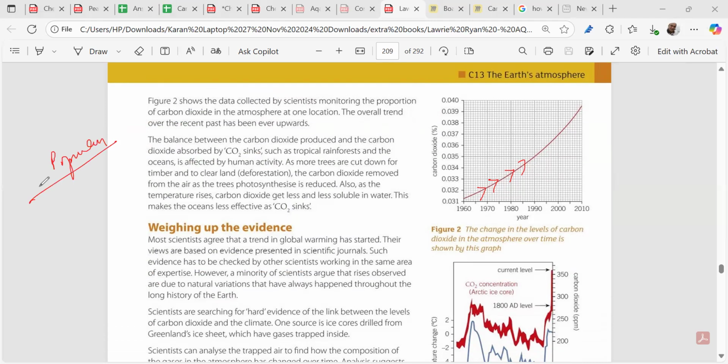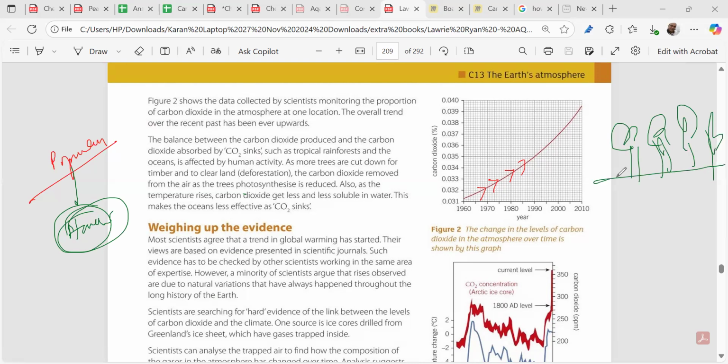Population is increasing, so they need homes to stay. We have to build new homes. To build homes, what do we have to do? We have to cut down our forest land to make way for homes for the ever increasing population. Deforestation we have to do. And these trees are a very good source of absorbing carbon dioxide. They absorb carbon dioxide, right?